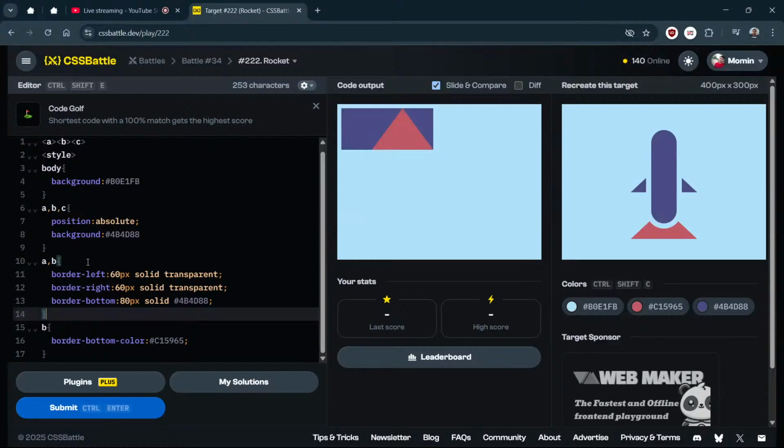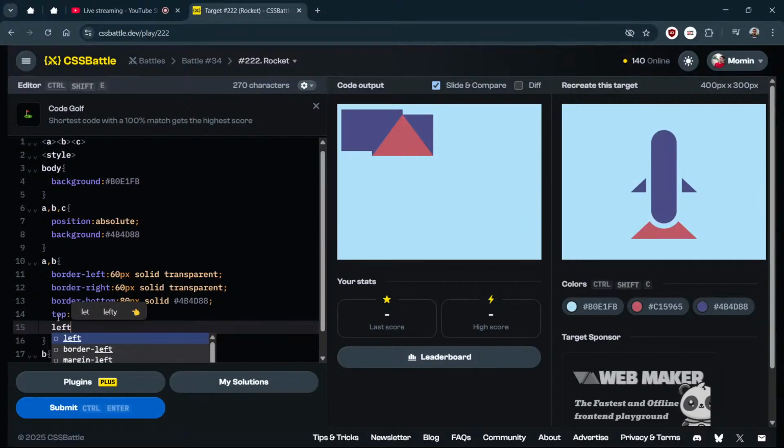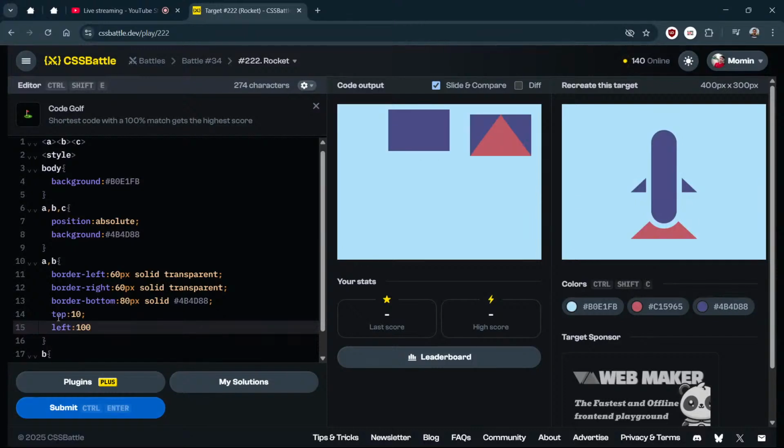Let me just do the position for both. Let me do position for A, and A's position will be top of 10 and left of 100. This is A.